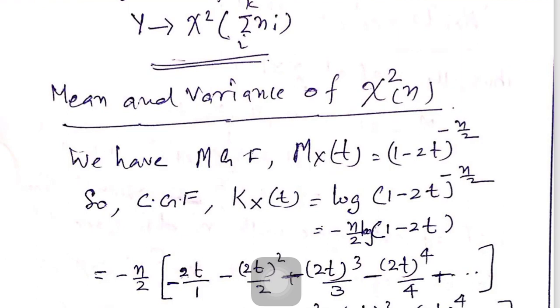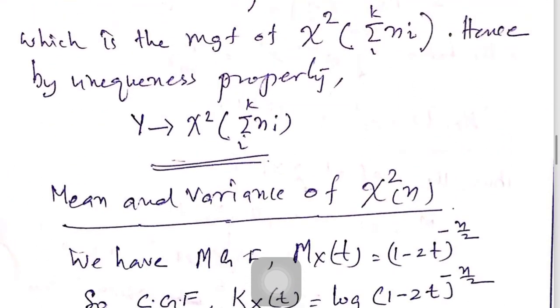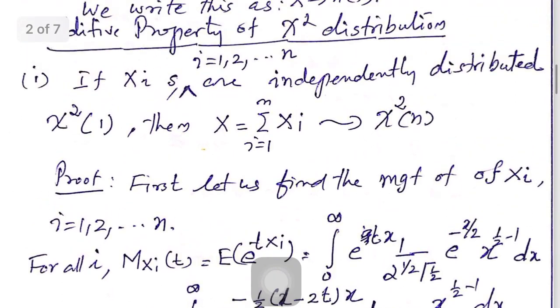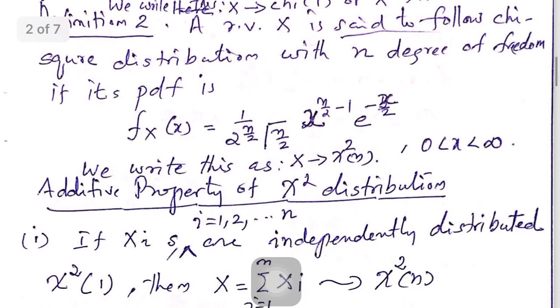Mean is expectation of X. Suppose X follows chi-square distribution. Expectation of X, that is integral 0 to infinity x into PDF. So what is the PDF? We recall the PDF of chi-square distribution with n degrees of freedom here.